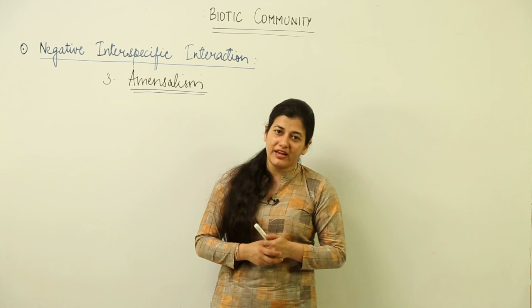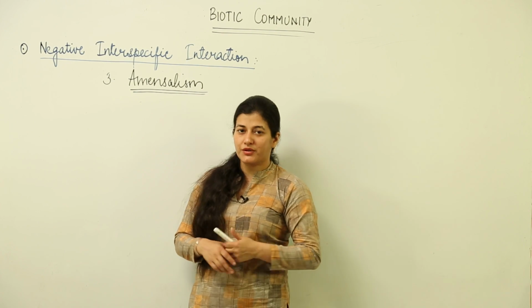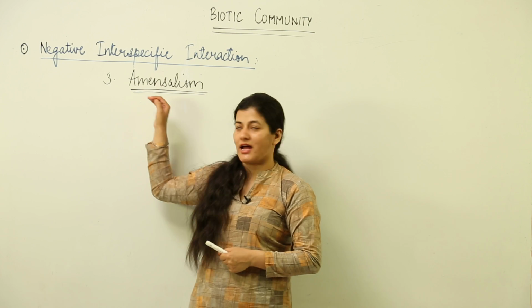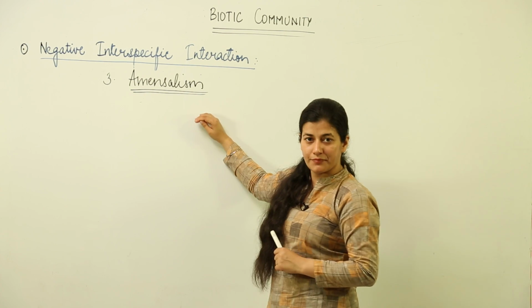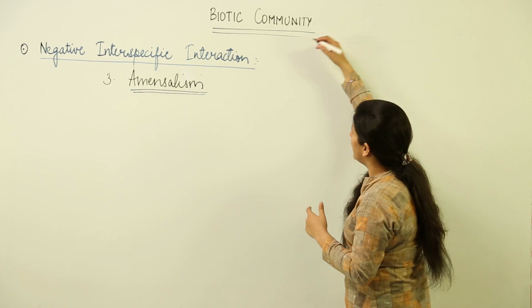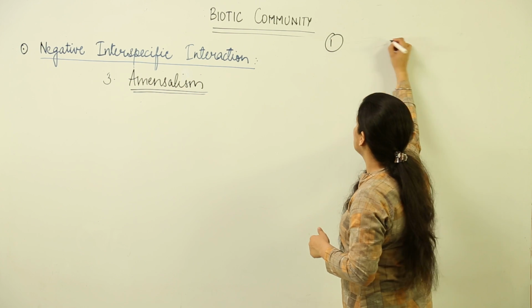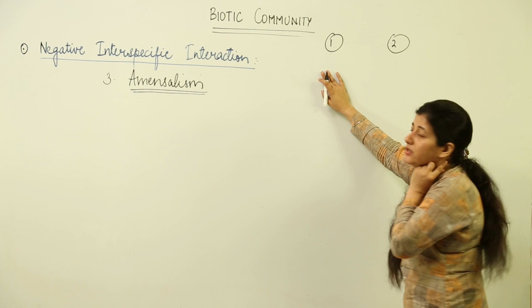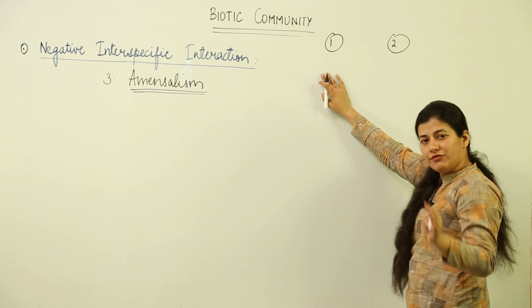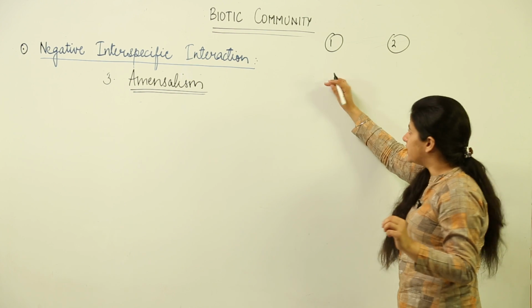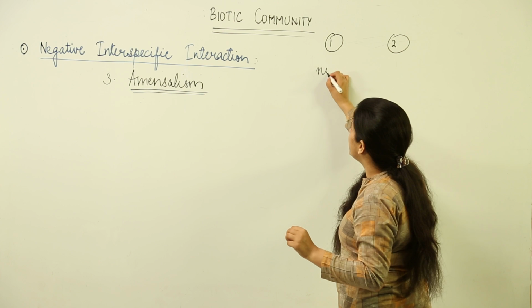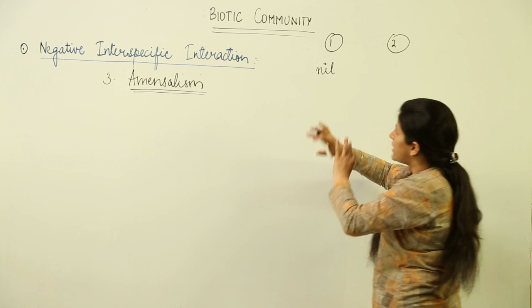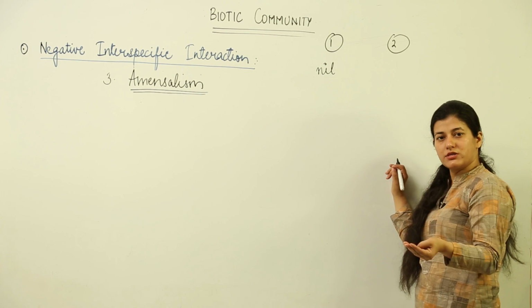The third type of negative interspecific interaction that we are going to deal with in this lesson is that of amensalism. Now, in amensalism, there are again two species which are interacting. Two organisms would be at stake of interaction. Here, one will not have any effect on the interaction that is taking place. That means supposedly there is one organism. It does not have any effect, whether positive or negative.